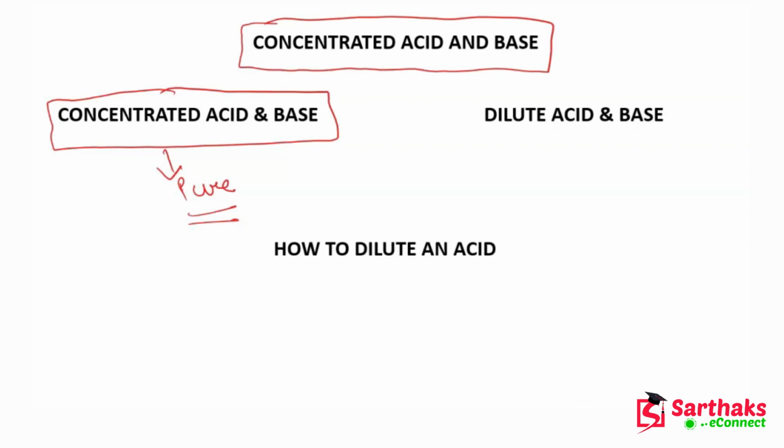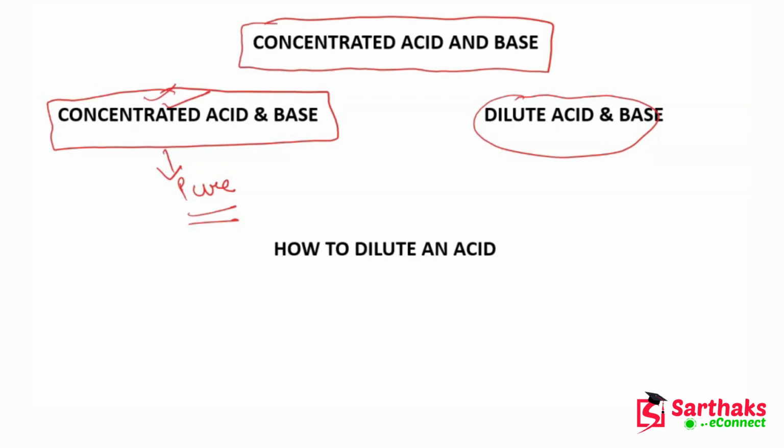On the other hand, what is dilute acid and base? Dilute acids and bases are the acids and bases when you add water into that acid or base. So if you add water in it, then it will become dilute acid and base. But if it remains in its pure form, then it will be known as concentrated acid and base. So I hope guys this thing is clear to you.